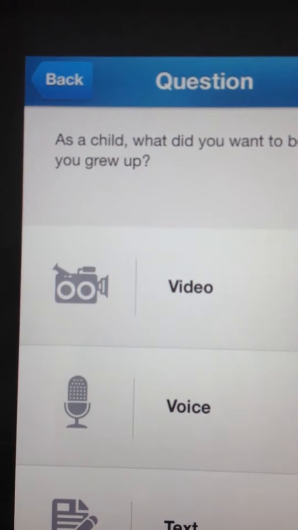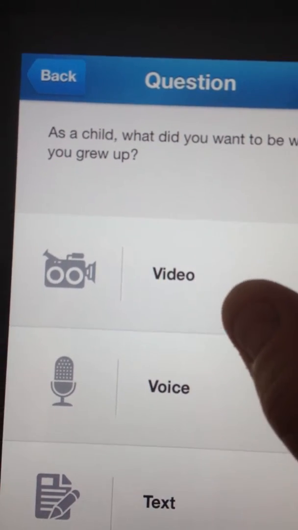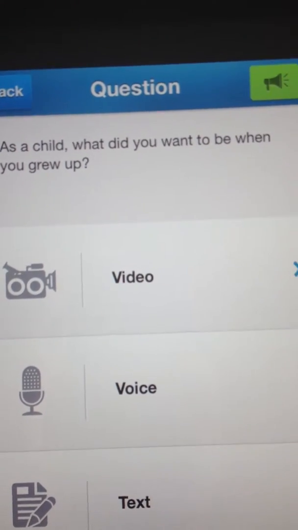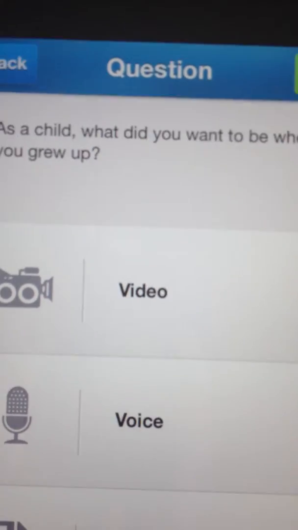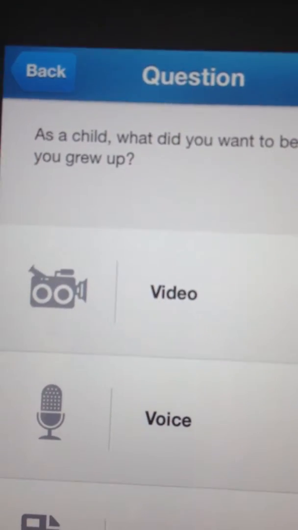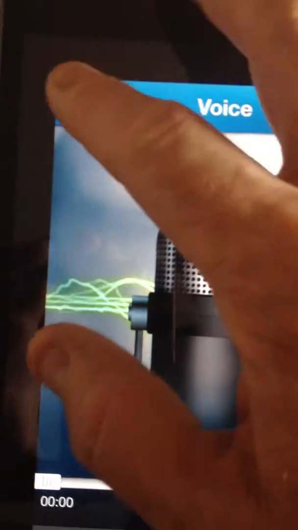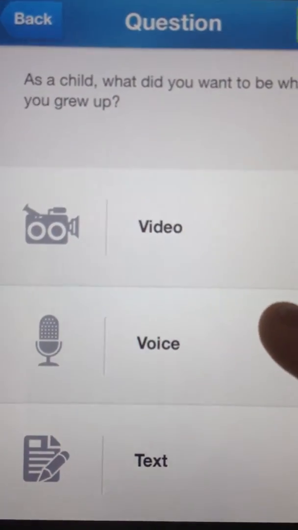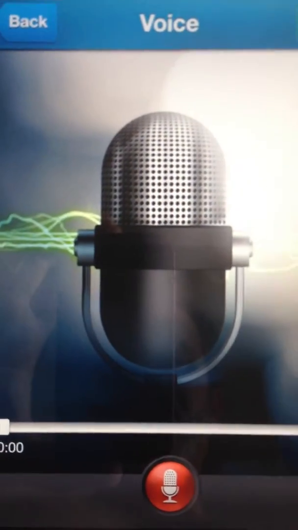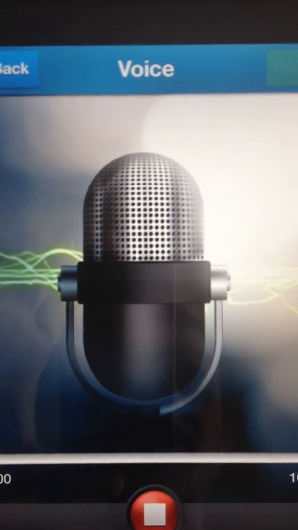I kind of like this one up here because it's my beautiful grandniece Amari speaking. What did you want to be when you grew up? So I'm going to tell you what I wanted to be when I grew up. Am I going to do that with a video? No, because I don't want you to see my face this morning. An audio or a text. I'm going to choose audio. I find it's the easiest to use, and that makes it the most fun.